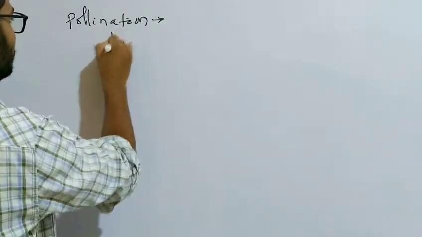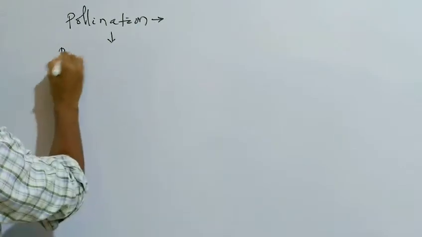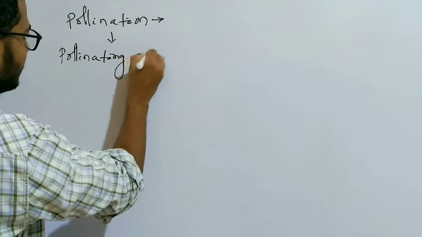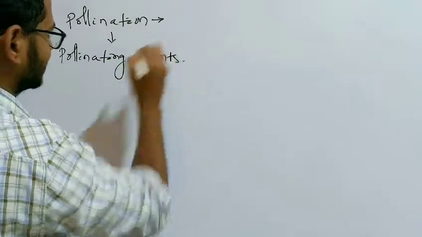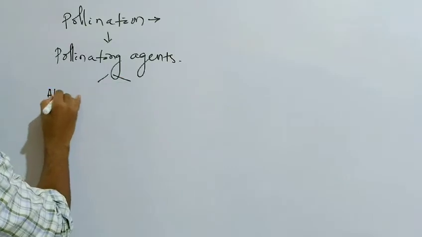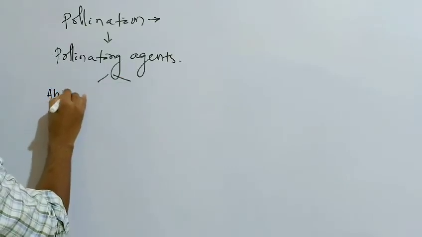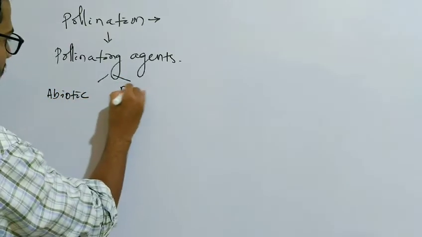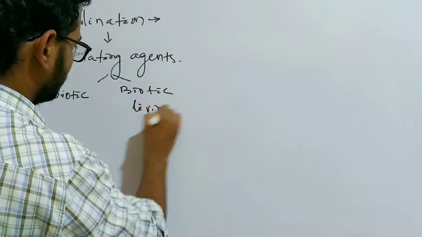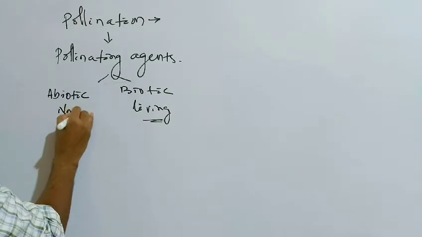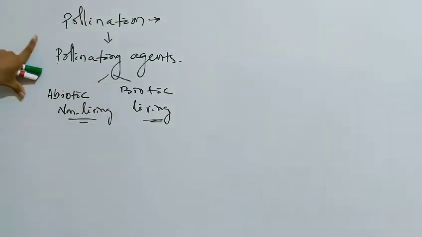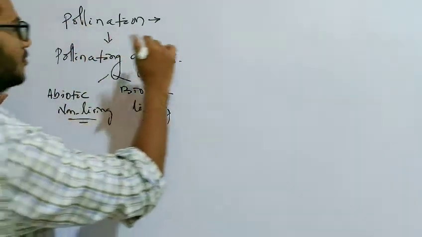So it is done with the help of the different pollinating agents or pollinators, we know about that, and these are of two different types as we have discussed it, biotic and abiotic. So the living agents and the non-living agents. Okay, so we know this. So after pollination, what will happen?